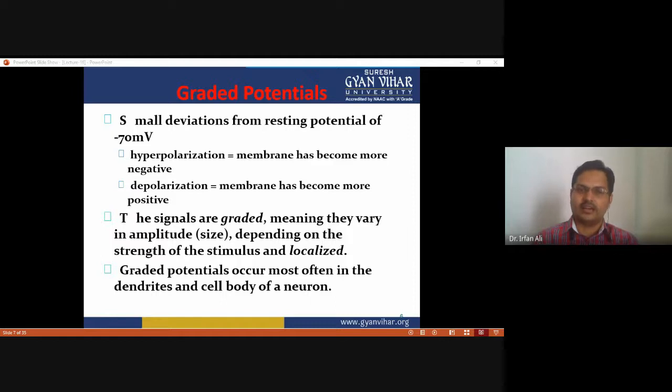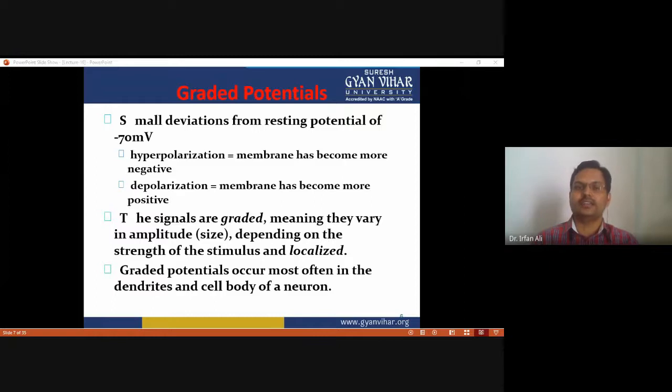And the signals are graded. What does graded mean? They vary in amplitude. Some signals have high amplitude, and some have low amplitude, so they vary in their strength. That's why the term graded is used. The signals are graded, which means they vary in amplitude, that is size, depending on the strength of the stimulus.